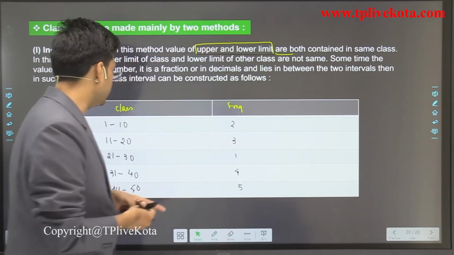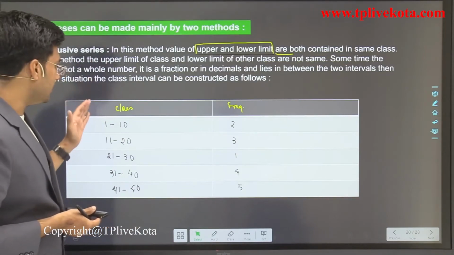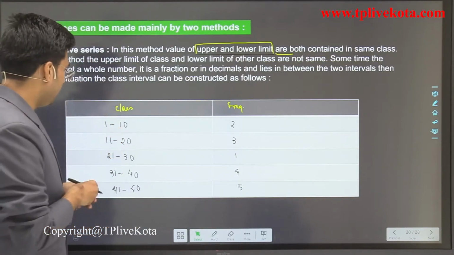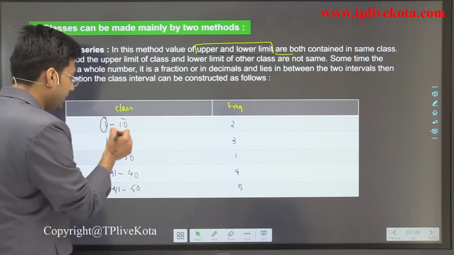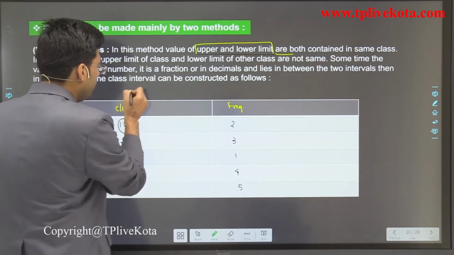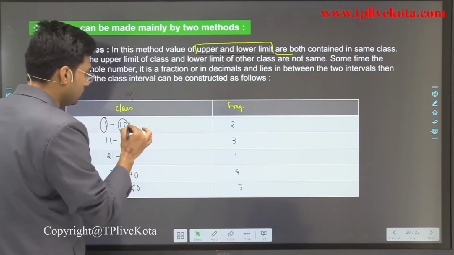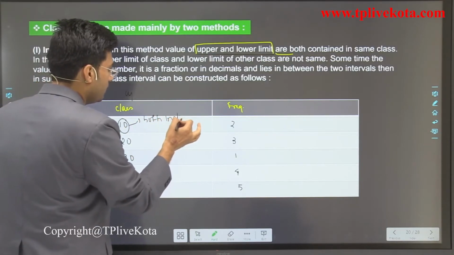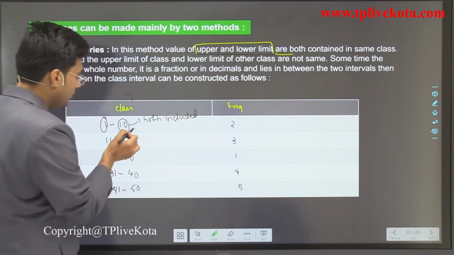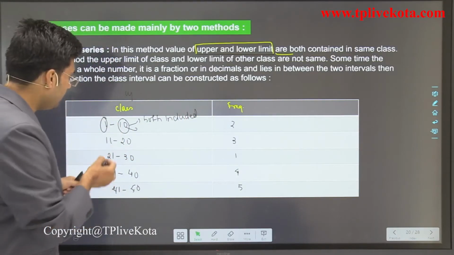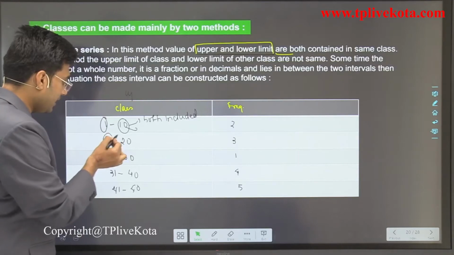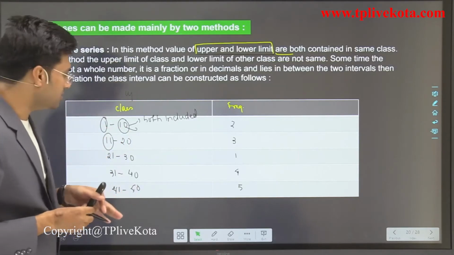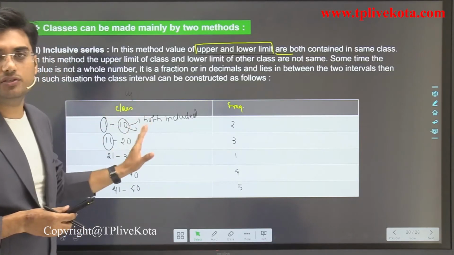Students, these are inclusive classes, meaning both 1 and 10 are included. Upper limit and lower limit both are included. And here the upper limit of a class and the lower limit of the next class are not the same.